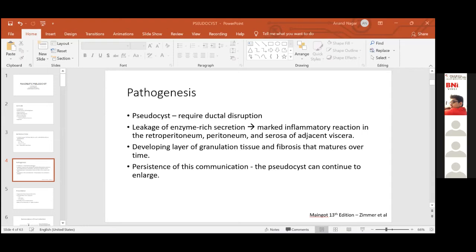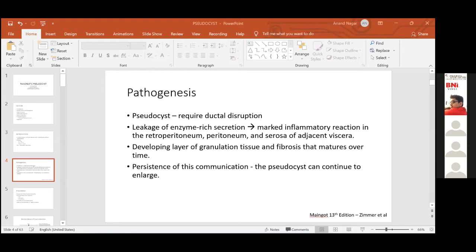A CT forms a mainstay of planning for treatment. It has amongst the highest sensitivity and specificity for diagnosing a pseudocyst, and is very useful for us to differentiate a pseudocyst from a walled-off pancreatic necrosis. A pseudocyst will have a clear homogeneous fluid, whereas a walled-off pancreatic necrosis will have heterogeneous contents, possible air foci and possible infection.